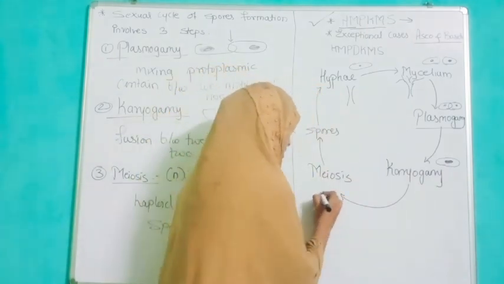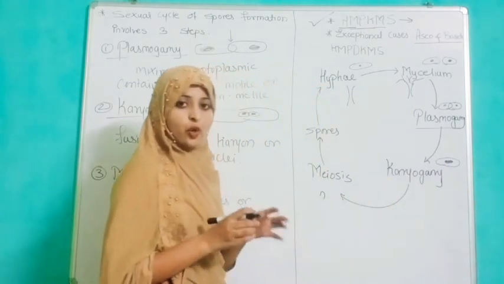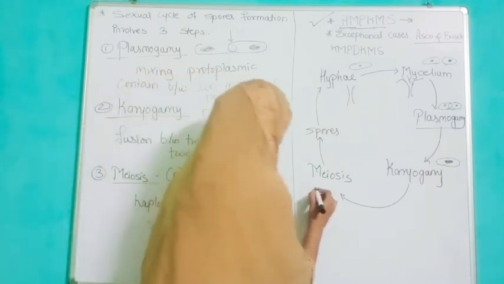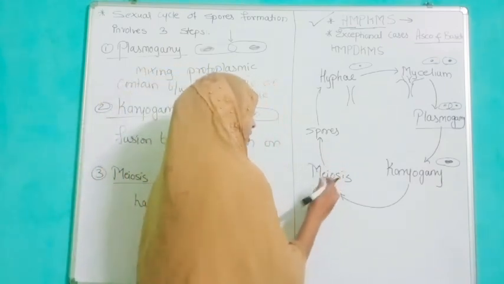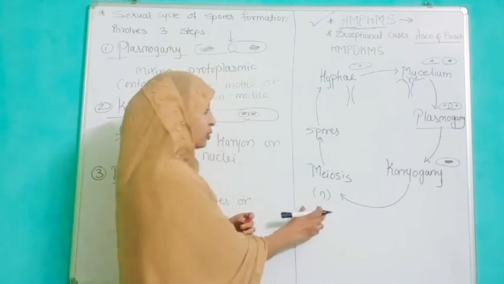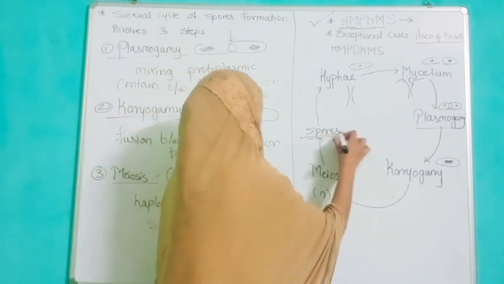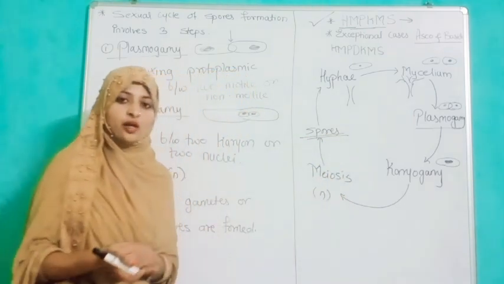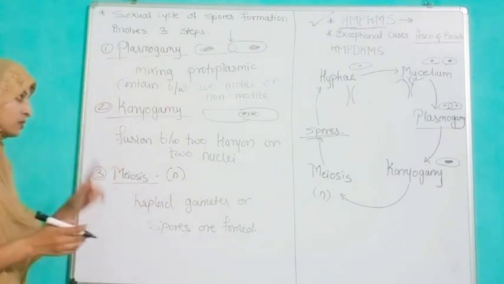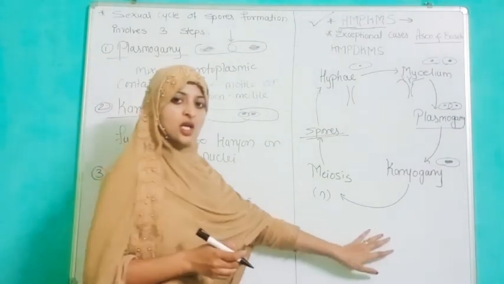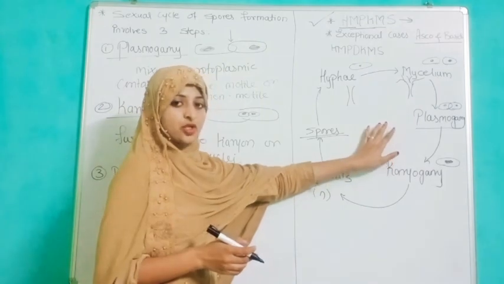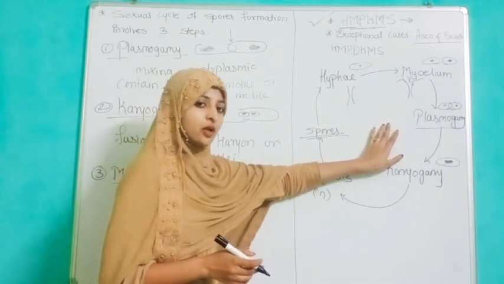Then meiosis gives haploid cells, which convert into spores, and from spores new hyphae are formed. So this is the normal case of sexual reproduction in fungi.